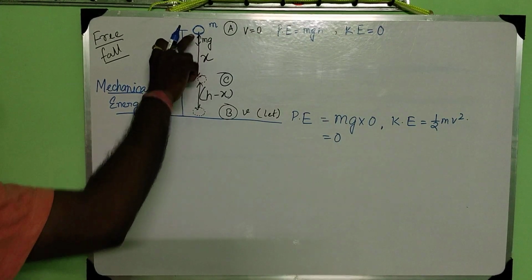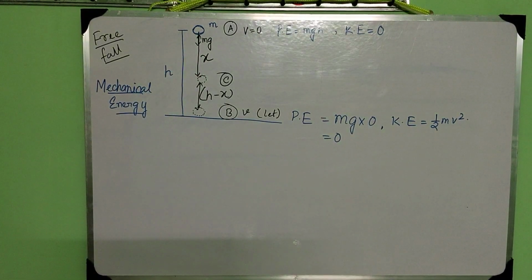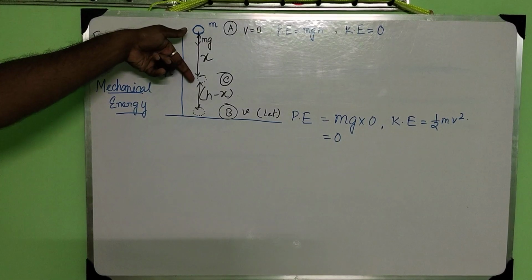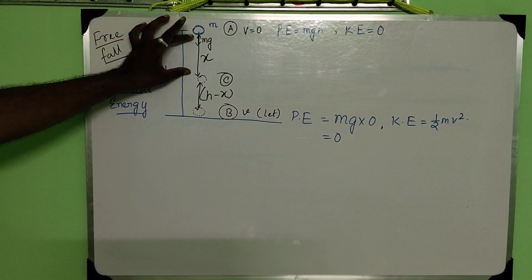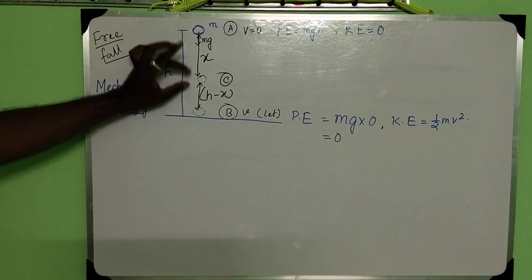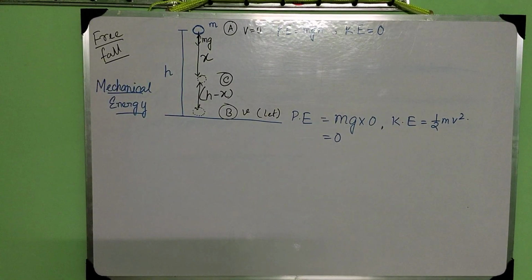So this distance is x, and since the total is h, this distance will be h minus x. Clear?